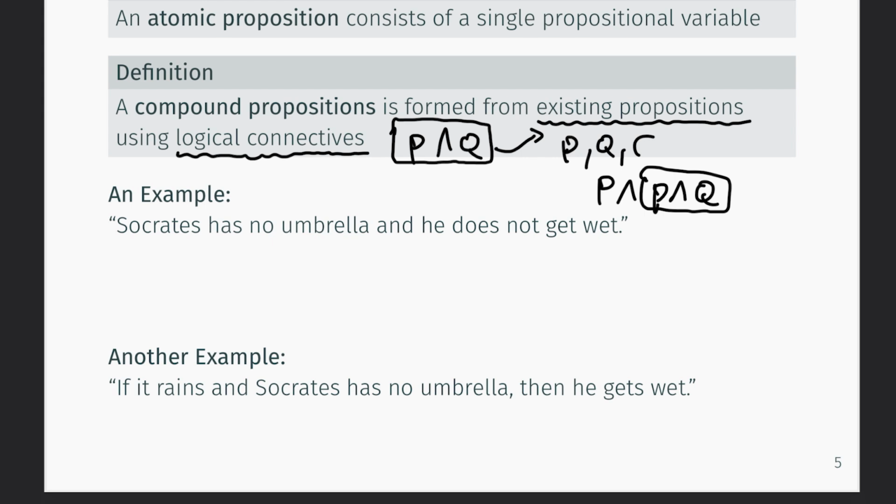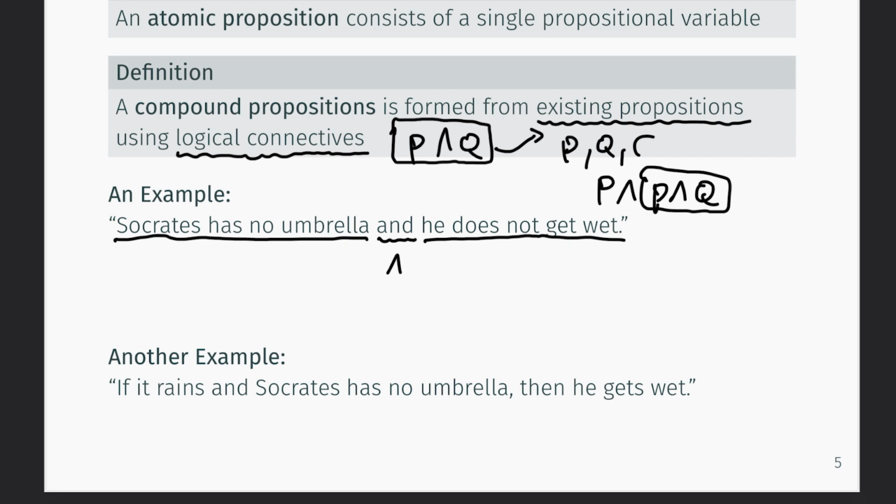So let's look at two examples. Remember that propositions are declarative sentences. They are statements of fact. So: Socrates has no umbrella. Yeah, that's a proposition. He does not get wet. Yeah, that's also a fact. It's a proposition. And now notice how we combine both propositions using "and", which is a connective we have seen before. It's conjunction.